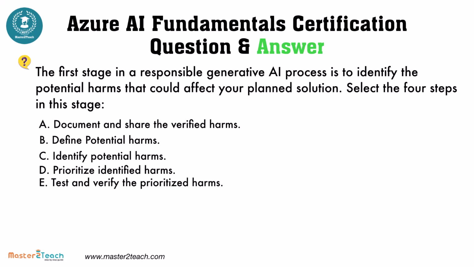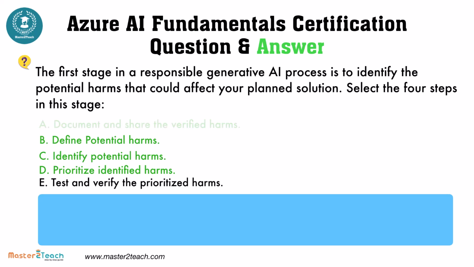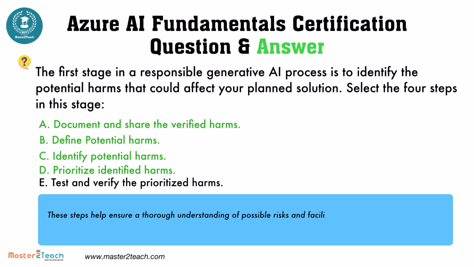The 4 steps in the first stage of a responsible generative AI process, which involves identifying the potential harms that could affect your planned solution, are document and share the verified harms, define potential harms, identify potential harms, and prioritize identified harms. These steps help ensure a thorough understanding of possible risks and facilitate effective management of those harms throughout the AI development process.